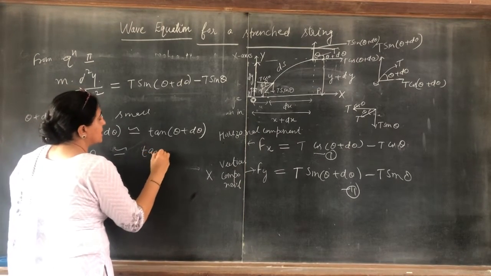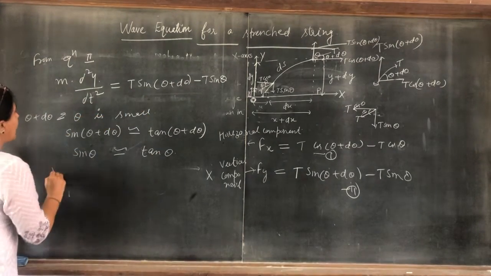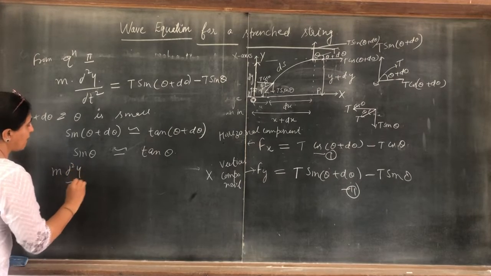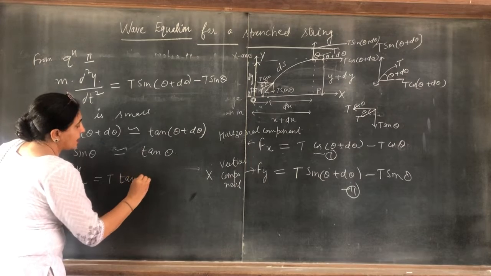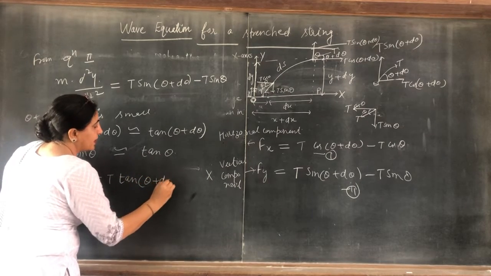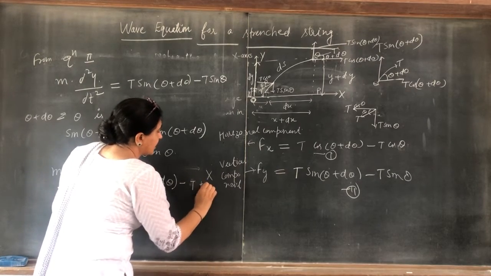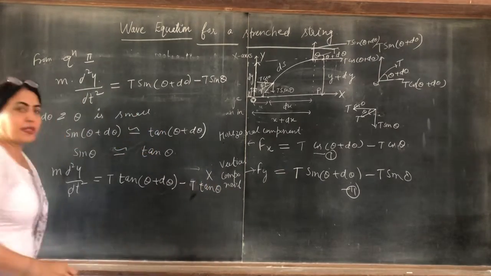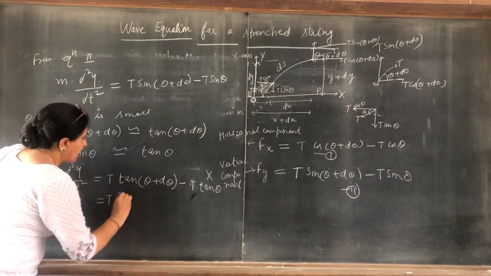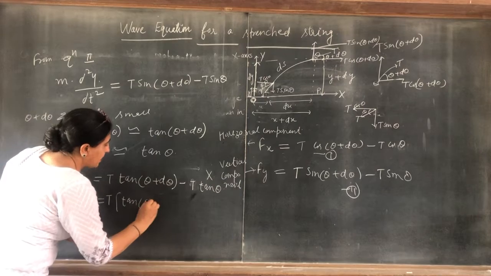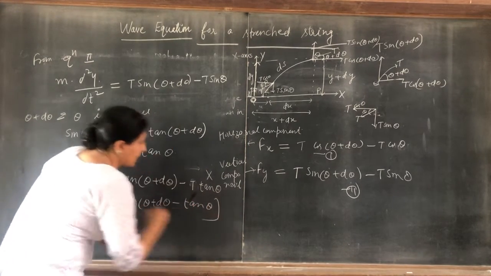So instead of sin, we can put tans. So m into double derivative of y with respect to t is equal to T tan(theta plus d theta) minus T tan theta. Taking T as common, T times tan(theta plus d theta) minus tan theta.